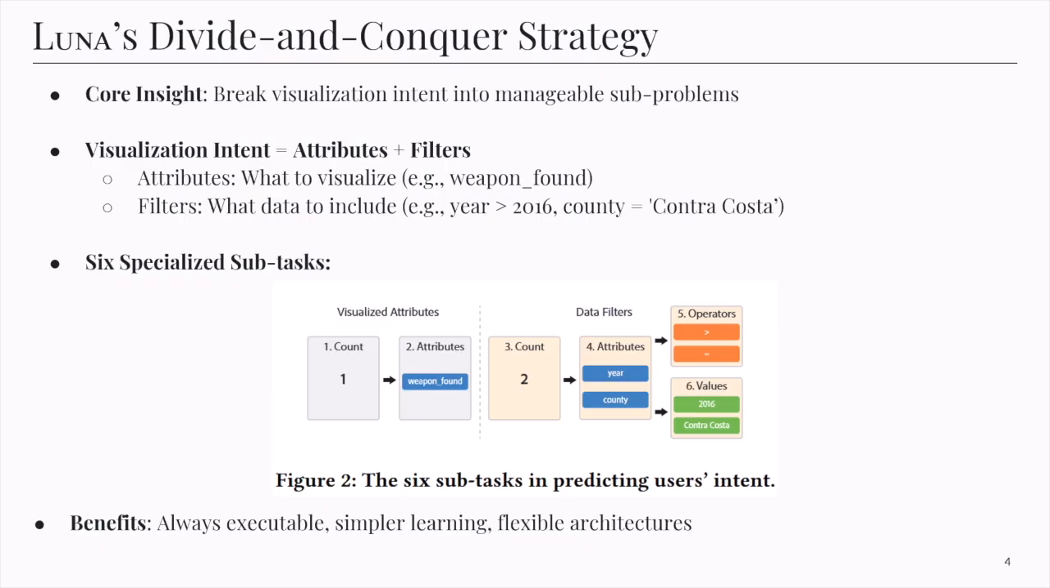Luna systematically breaks this down into six specialized subtasks. First, predict how many attributes to visualize, then select which specific attributes. Next, predict how many filters to apply, then select which attributes to filter on. Finally, for each filter, predict the operator and the specific value.